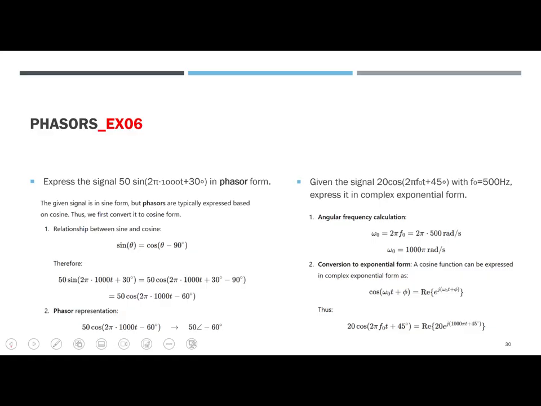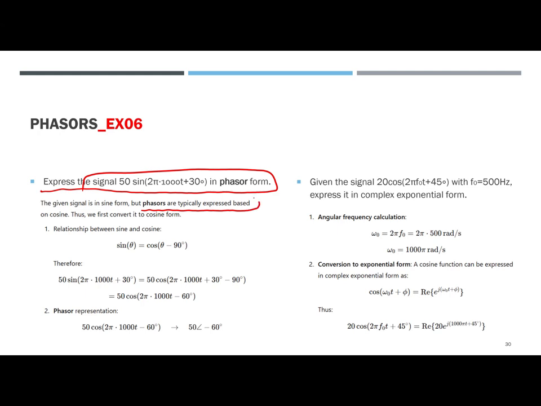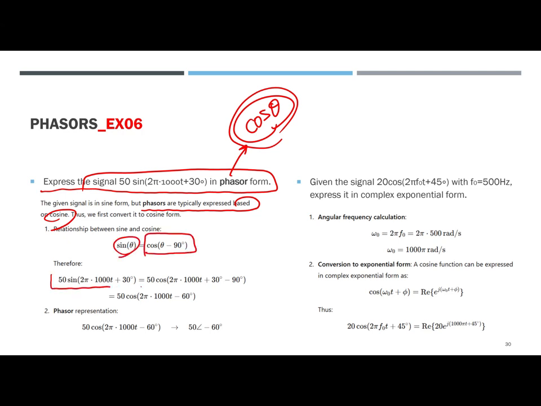All right, I think the last questions for today. Thank you for following with me. The first question: express the signal 50 sine of 2 pi 1000 t plus 30 degrees in phasor form. The given signal is in sine form, but the phasor is typically cosine. It's really important that phasor form uses cosine. The sine theta is cosine of theta minus 90. So to get cosine functions from the original sine function, we have to subtract 90. That is the phasor form, usually with the absolute value.